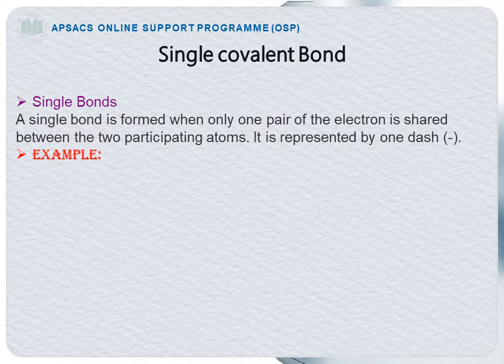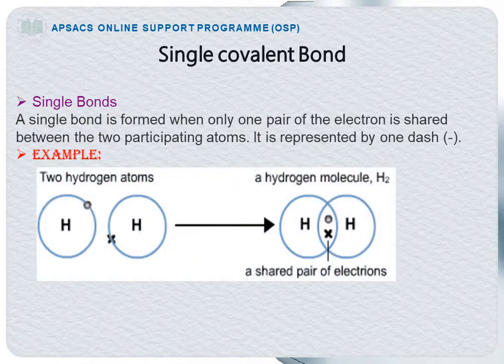One pair of electrons means that one electron is shared by each participating atom. It is represented by one dash. For example, in this example, a single bond is formed between one hydrogen atom and another hydrogen atom by sharing one electron.